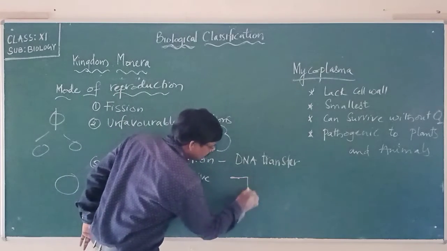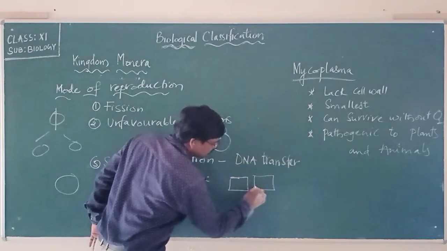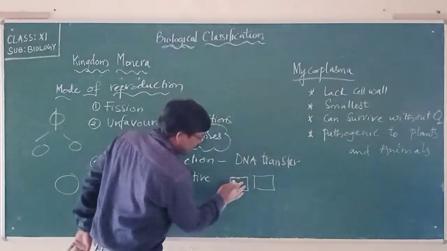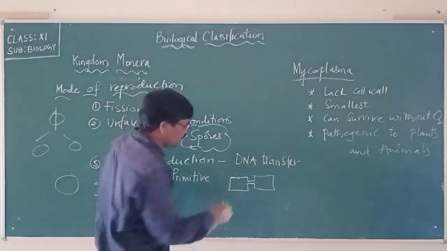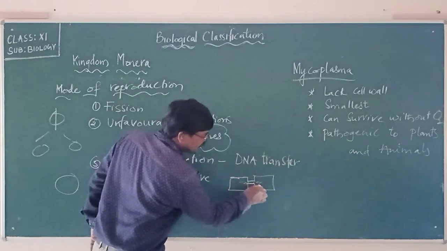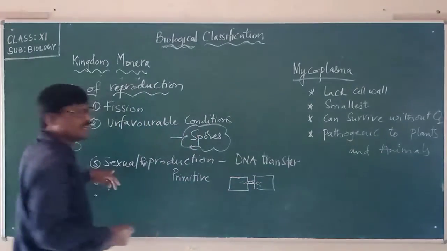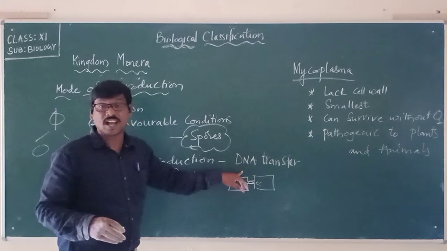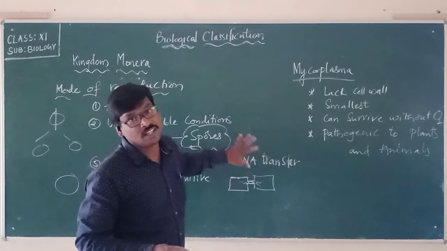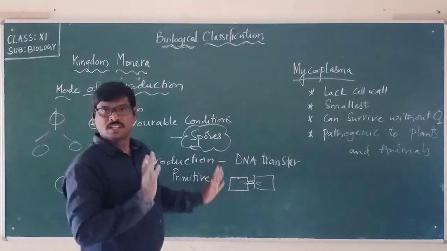If there are two bacteria, they come close to each other and form a conjugation tube through which what will be moving? The DNA. So this we call sexual reproduction. It is the most primitive one, in which DNA transfer takes place.